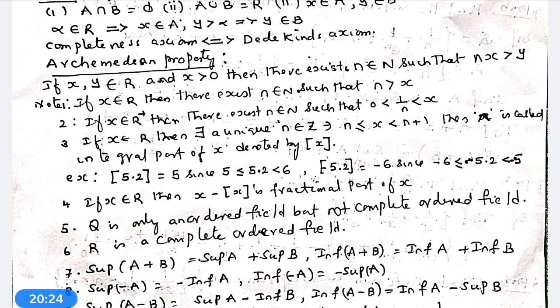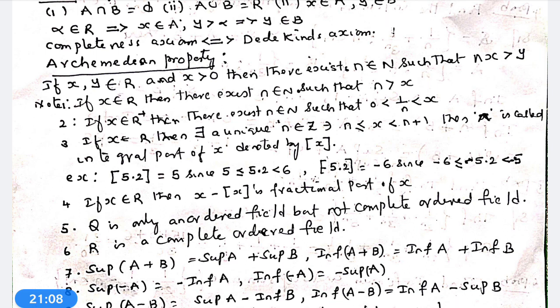Now we come to integral part and fractional part. And x minus square bracket x is called the fractional part of x.